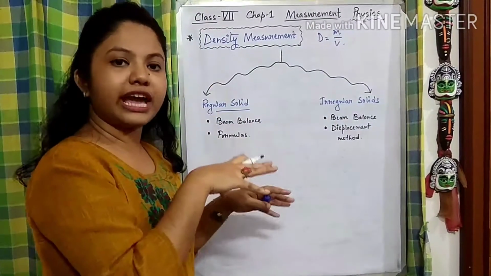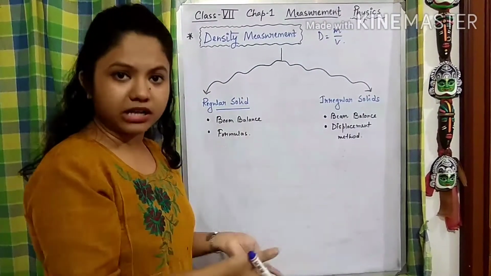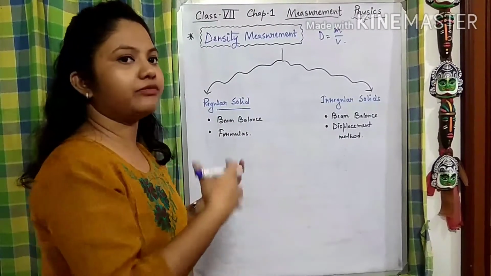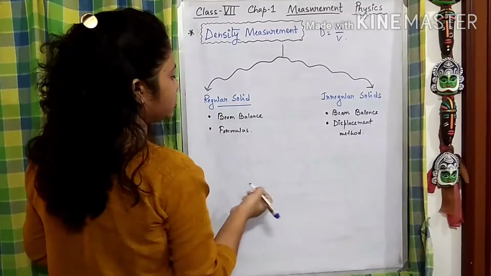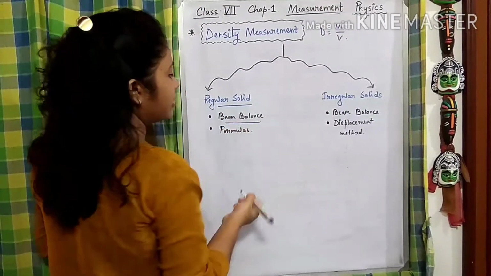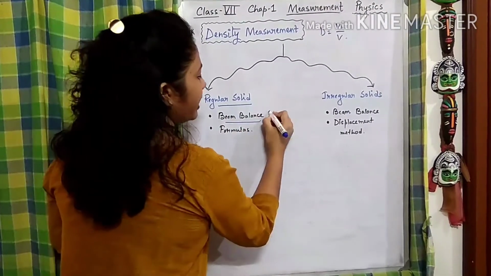We can always measure the mass and volume so that we can find the density easily. For that, in the case of a regular solid, we use the beam balance to measure the mass.